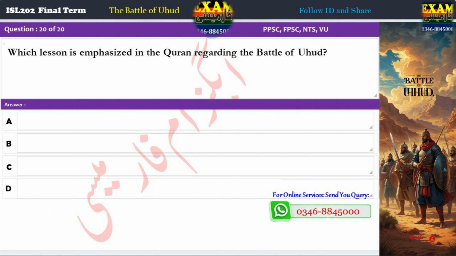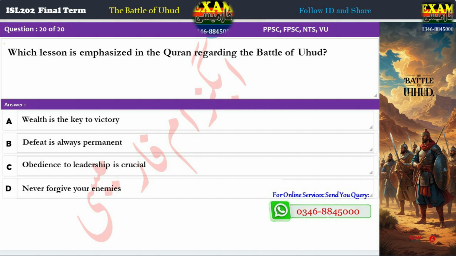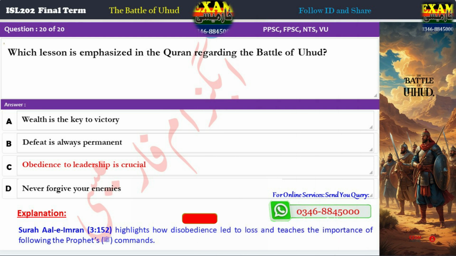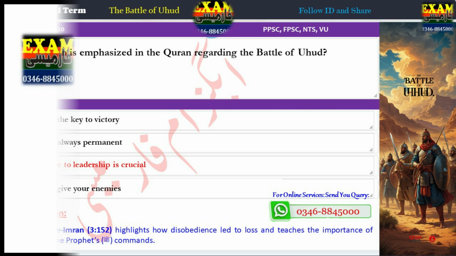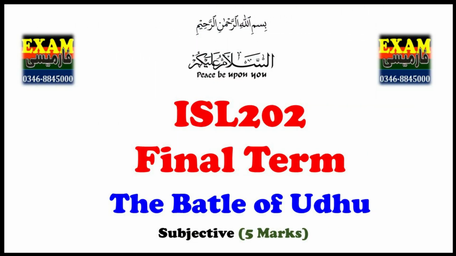Question 20. Which lesson is emphasized in the Quran regarding the Battle of Uhud? A. Wealth is the key to victory. B. Defeat is always permanent. C. Obedience to leadership is crucial. D. Never forgive your enemies. Correct answer: C. Obedience to leadership is crucial. Explanation. Surah Ali Imran 3:152 highlights how disobedience led to loss and teaches the importance of following the Prophet's, peace be upon him, commands. Now, let's begin the subjective section worth 5 marks.